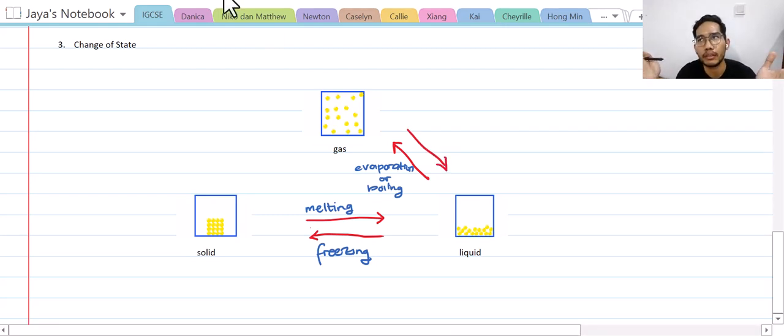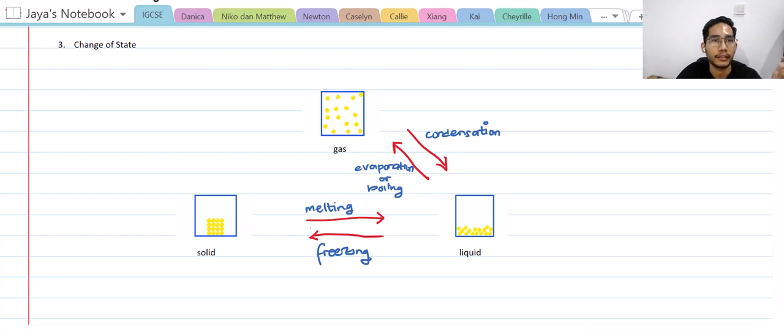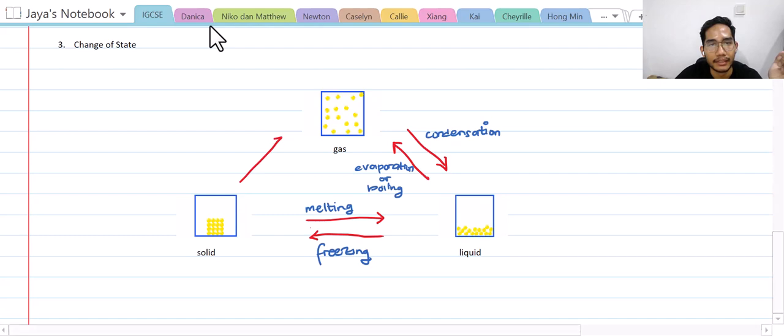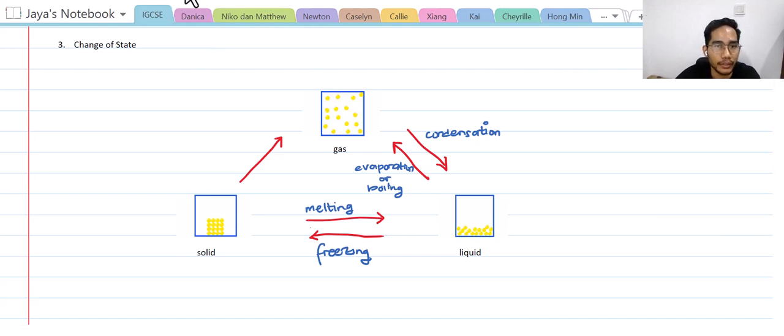Imagine you have water vapor turns back into liquid. What is it called? Yes, it is called condensation. Okay. Now, how about solid turns into gas directly without going through the liquid phase? So it's all the way from solid to gas. It is called sublimation. Yeah, sublimation.